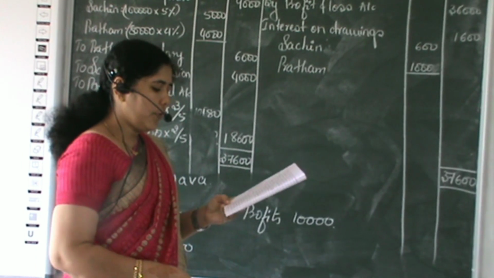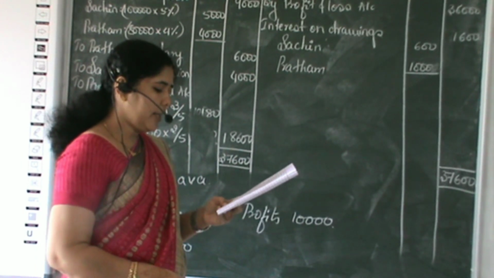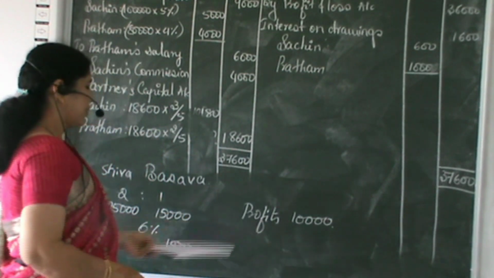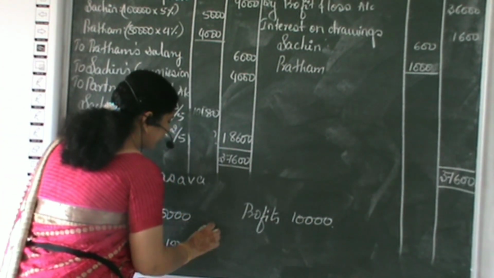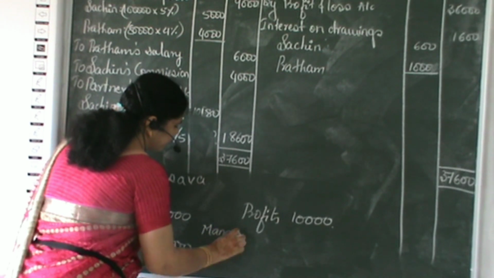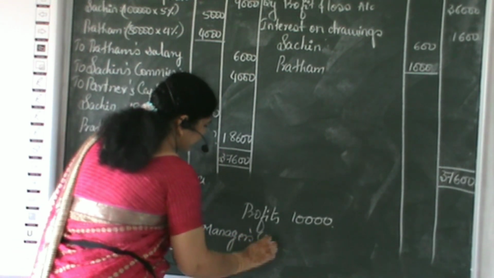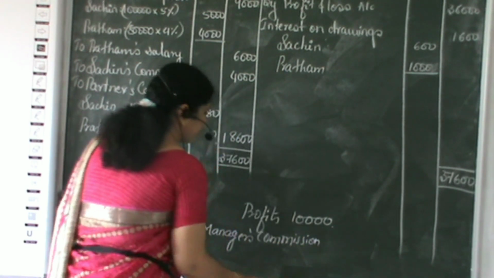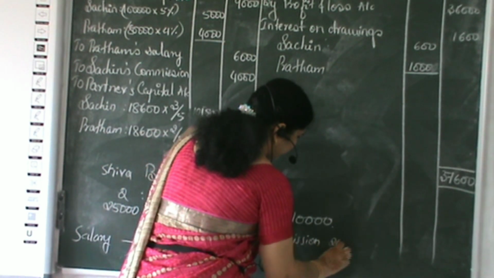A provision of rupees 2,000 is to be made in respect of commission to the manager. So out of this profit, the manager has to be given a commission of rupees 2,000.